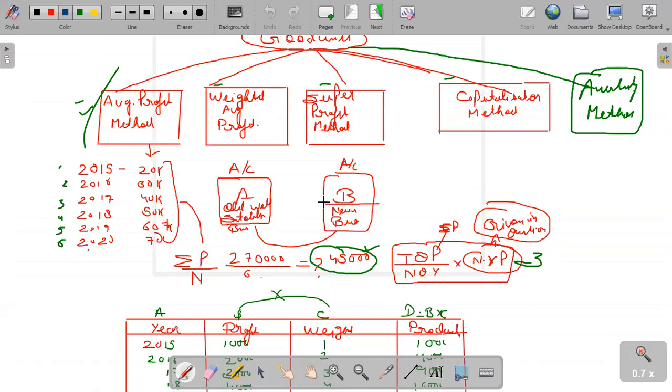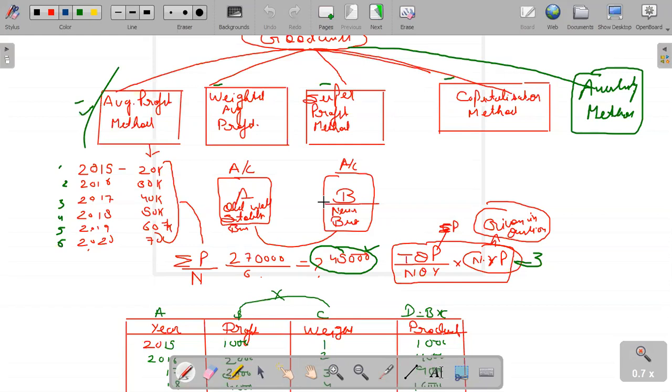When you are earning a profit in one year, it doesn't mean that in the next year you will earn the profit at the same rate. It may be more, it may be less, and in the year after that, the profit may be more or less than the previous year. That's why we do not consider the profit of a single year.